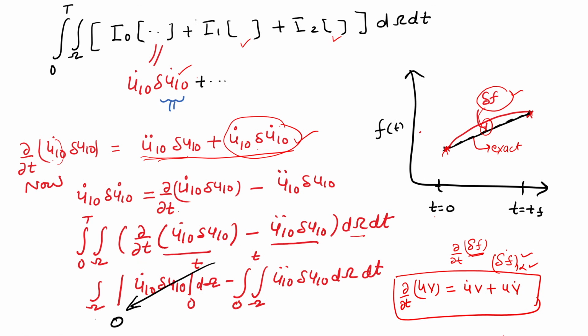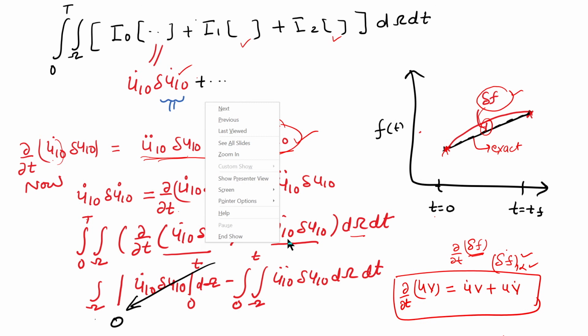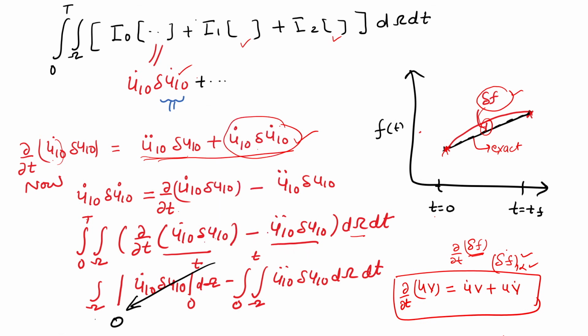So you see that if there is a time derivative and integration over time, we can integrate with respect to time, and using this term we do not get any advantage. So we will keep it the same, on the same integration, time and area integration. But if you integrate with respect to time and take the limit 0 to t, at the initial time and final time the variation is 0.